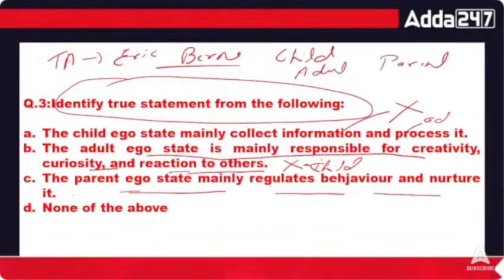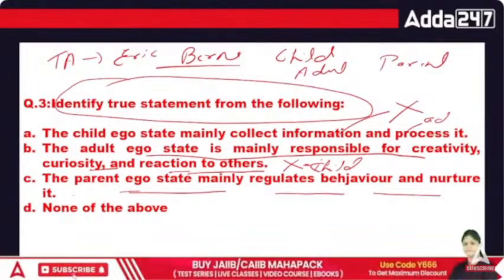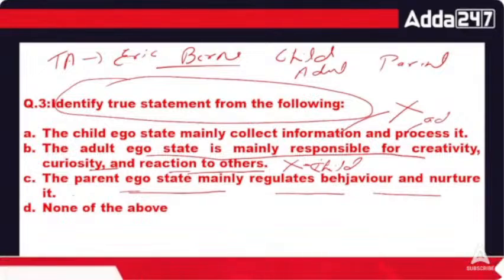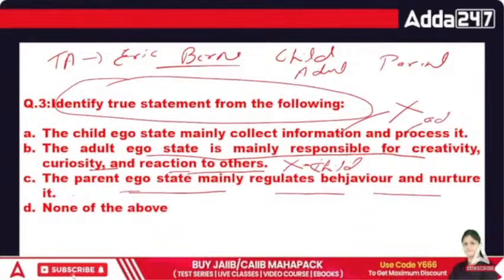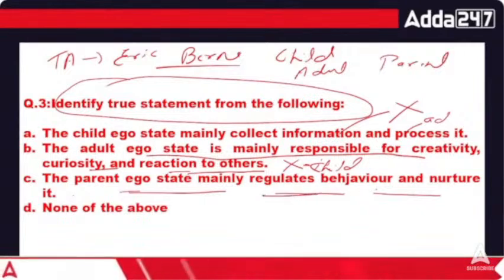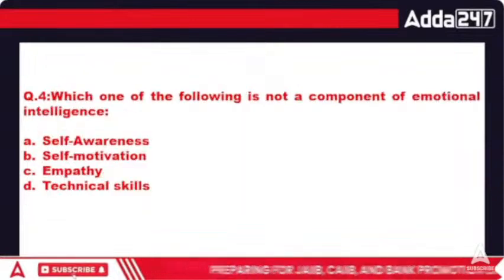So child ego state mainly tells you about your creativity, curiosity and immediate reaction to others. Adult ego state mainly tells you to behave reasonably. But parent ego state regulates your behavior and nurtures it. So here the right answer is C.